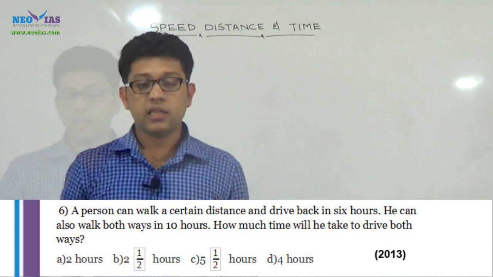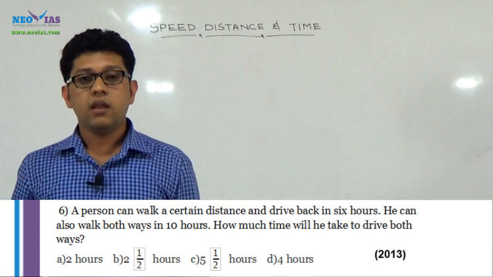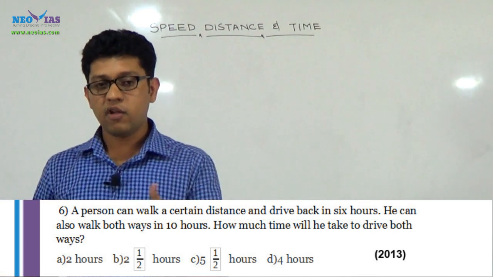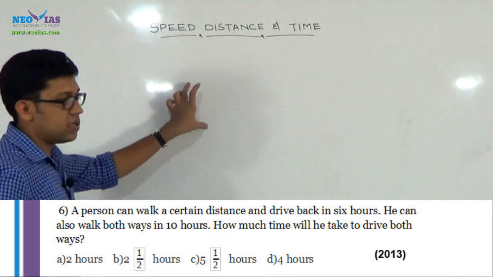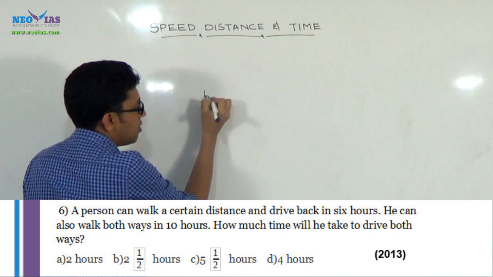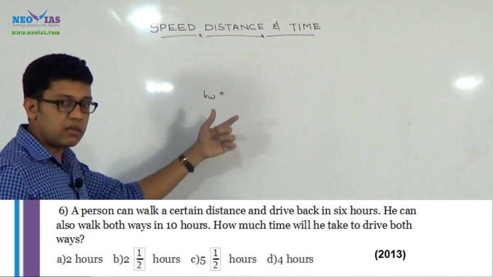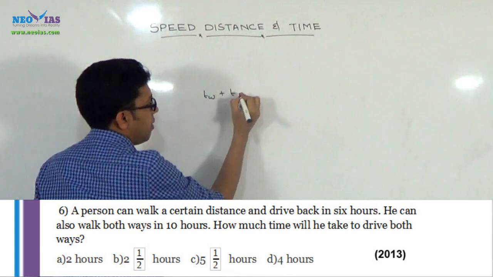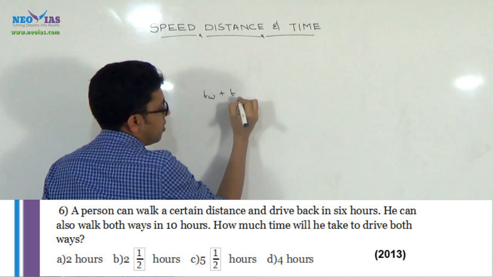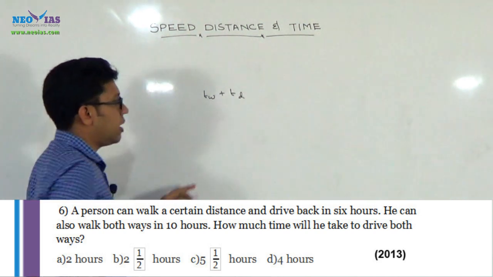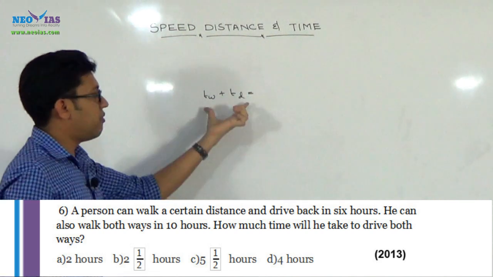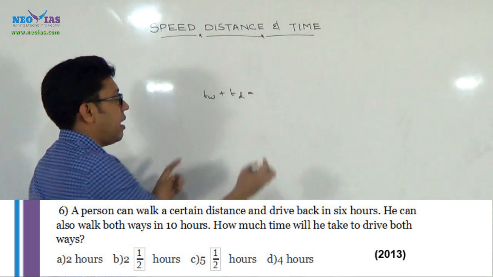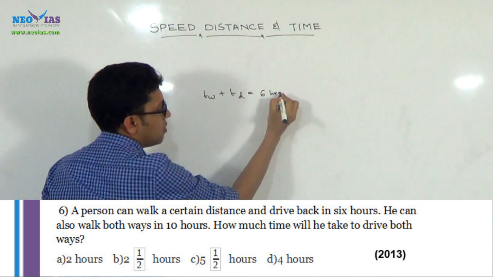Okay, that is, they are saying that a person can walk one way and drive back in 6 hours. That is, the time taken by the person to walk one way, and for returning the same way, the time taken to drive back, we can denote it as TD. For both, in different modes of traveling, he is taking a time of 6 hours.